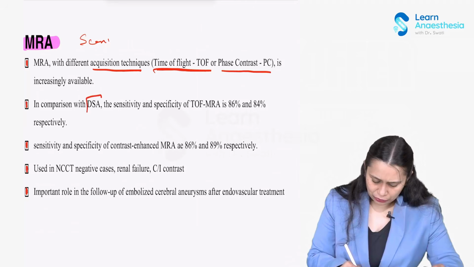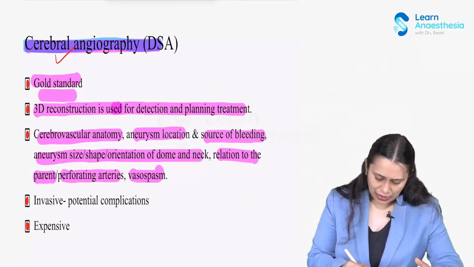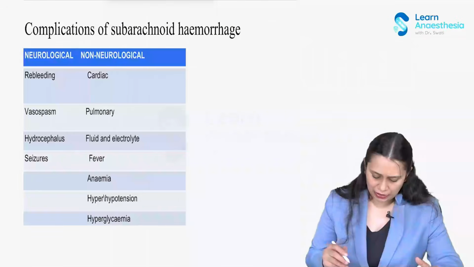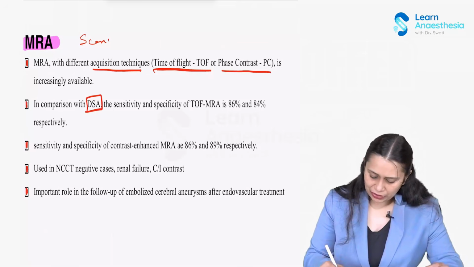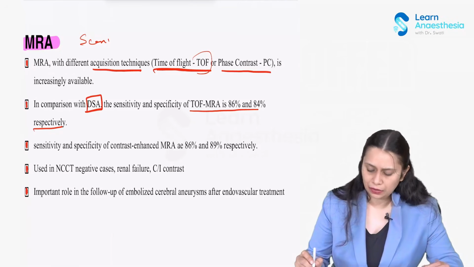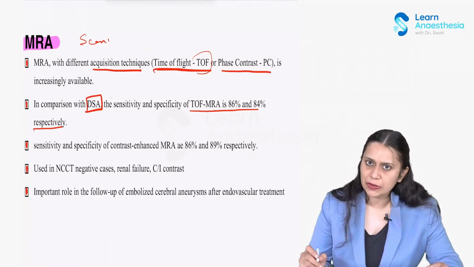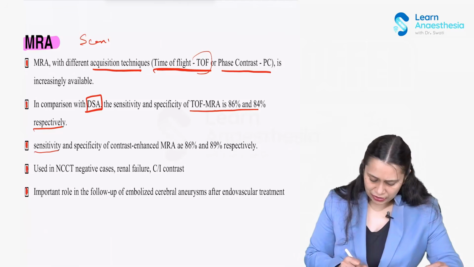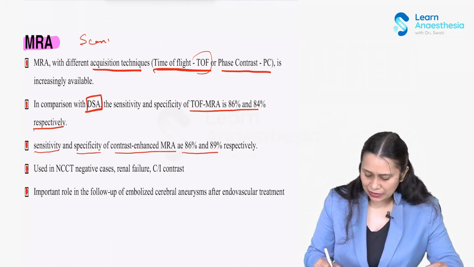So in comparison to the gold standard, DSA, that is cerebral angiography, MRA with time of flight is 86% sensitive and 84% specific. So compared to DSA, the TOF MRA is 86% sensitive and 84% specific. And the sensitivity and specificity of contrast enhanced MRA is 86 and 89%.